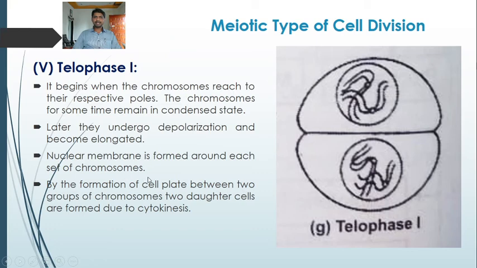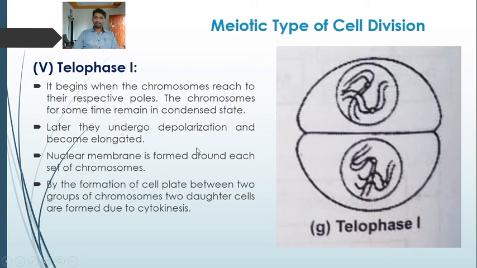So telophase has been characterized by the chromosomes reaching their respective poles. The chromosomes for some time remain in a condensed state. Later they undergo depolarization and become elongated. Nuclear membrane is formed around each set of the chromosomes by the formation of the cell plate between the two groups of chromosomes. Two daughter cells are formed due to cytokinesis. So this is the telophase first. In this way it ends the first meiotic cell division.